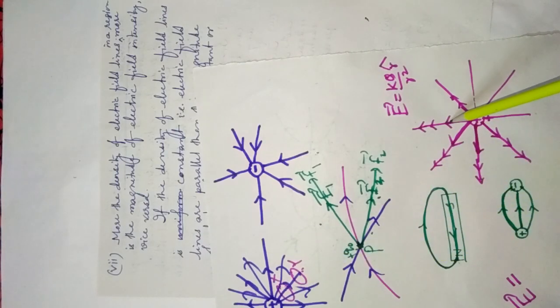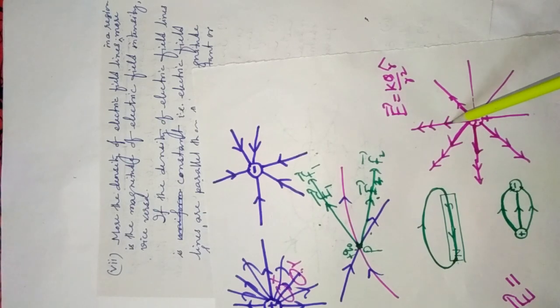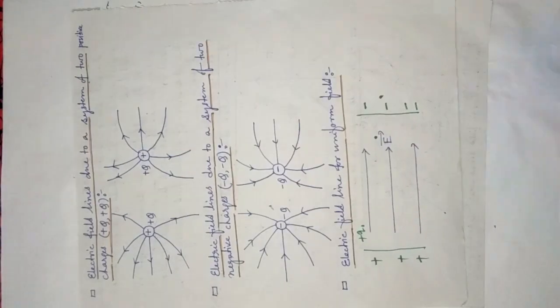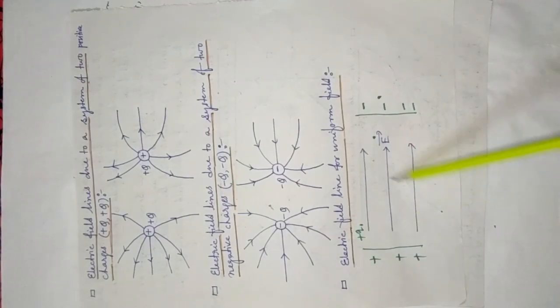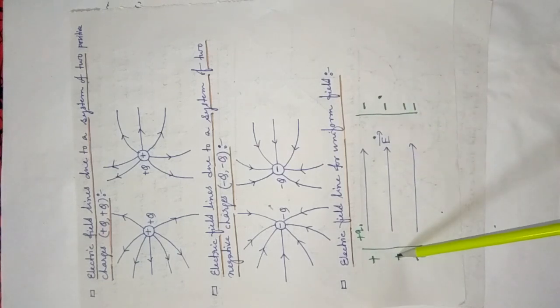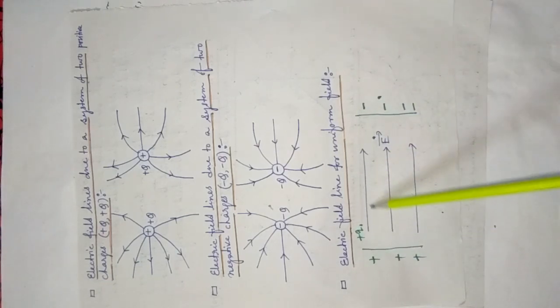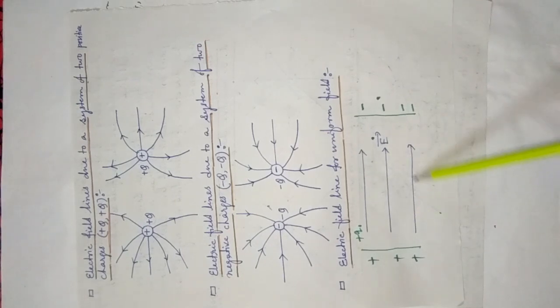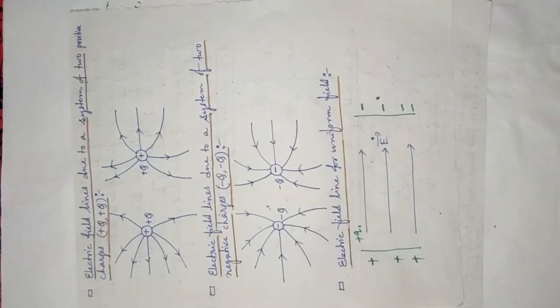And if vectorially you want to represent it, then if the length is more, the magnitude of electric field intensity is more in those regions. Again, if the density of electric field lines is constant, like the one I discussed in an earlier class, inside two parallel plates, where one is positively charged and one is negatively charged, then in those regions electric field intensity is uniform. These are the properties of electric field lines. Okay, thank you.